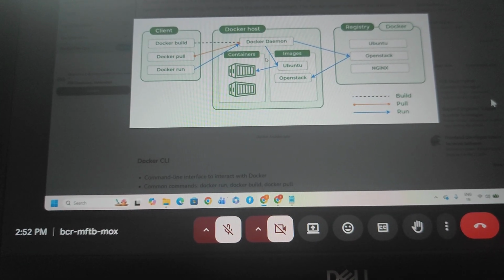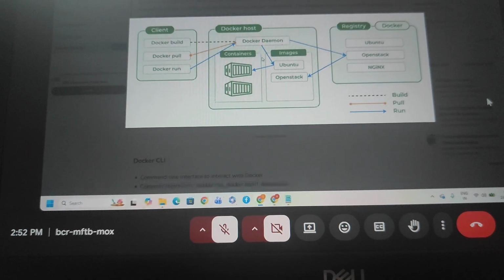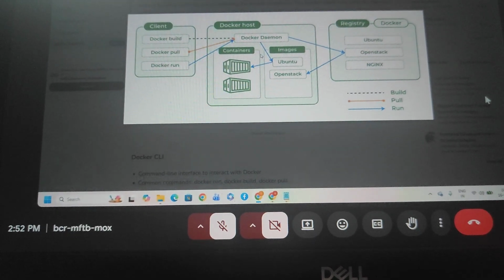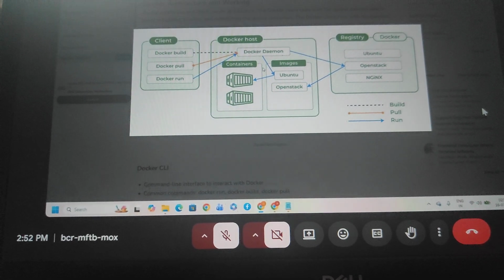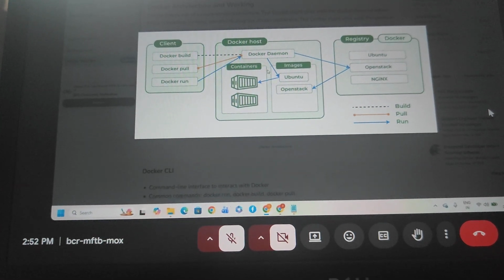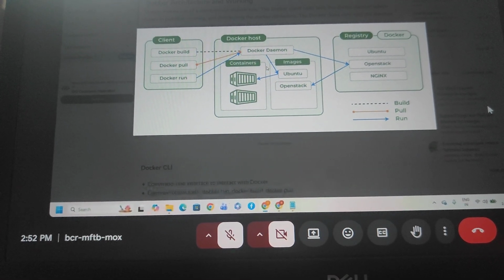Before, what was the build tool? Maven is used. For test purposes, what tool are we using? Sonar tool, right? At the same time, build, pull, run.